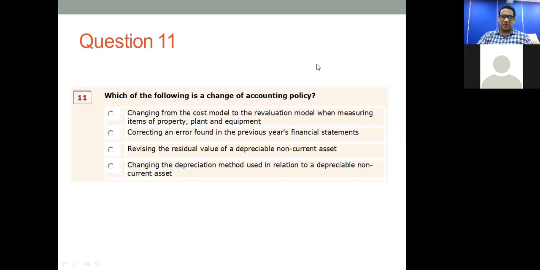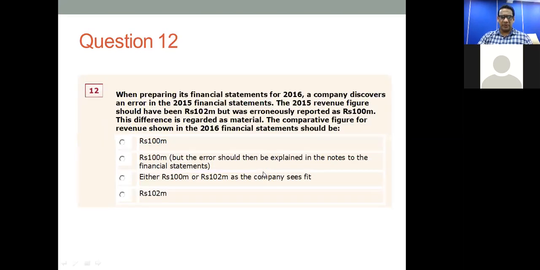So question number 12 with regard to LKS 8, we just finished. We came back to question 11. It is either 100 million or 102 million as the company sees fit. Right. So with that, I conclude LKS 8. For LKS 8, I have selected 12 MCQs, which we have just completed. Now let me move into LKS 10 and LKS 37.